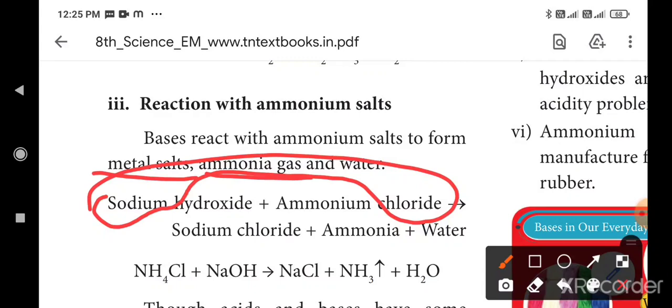Next, ammonium hydroxide. Ammonium hydroxide plus water, you separately get ammonia and water. Okay. So the bases react with ammonium salt. It gives us metal salt and ammonia and water. Three of them are released. Okay.